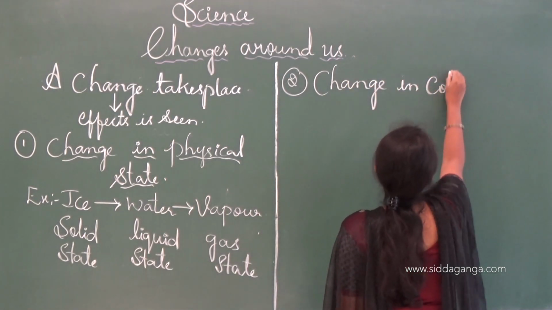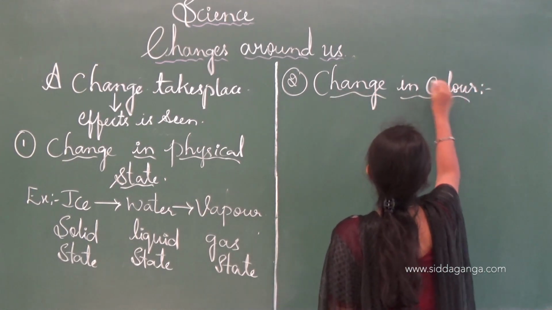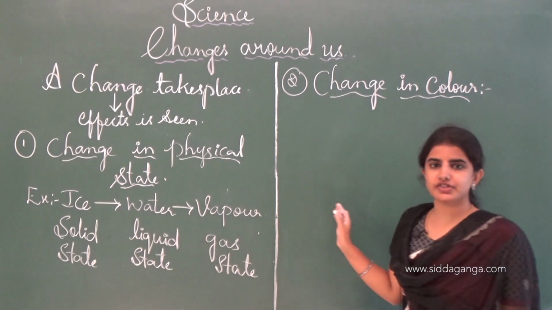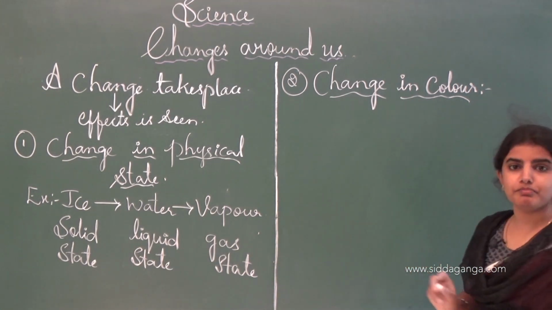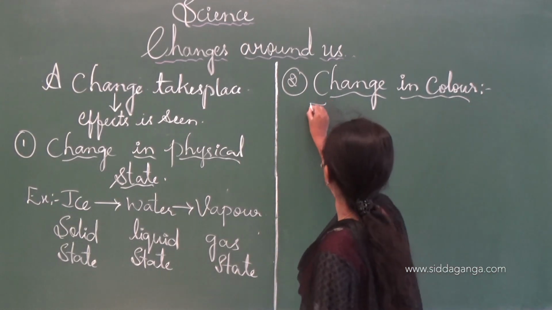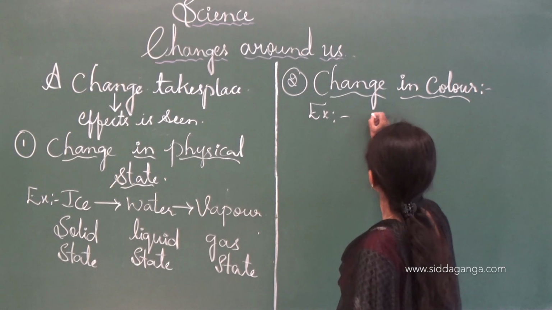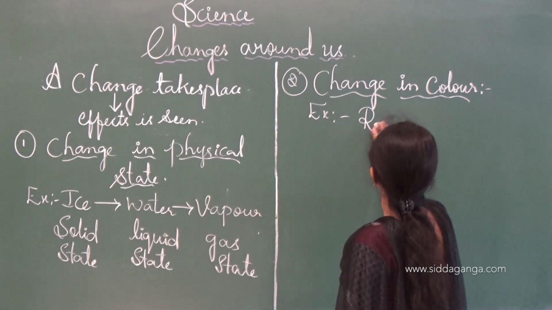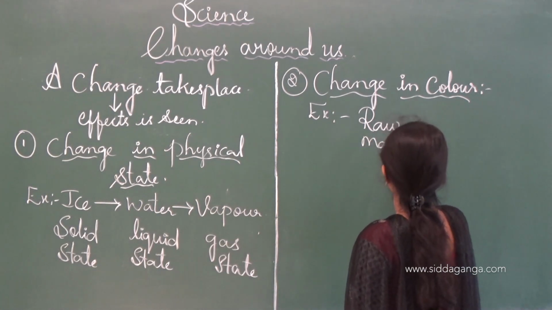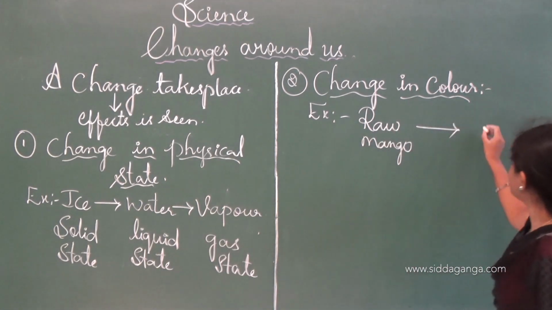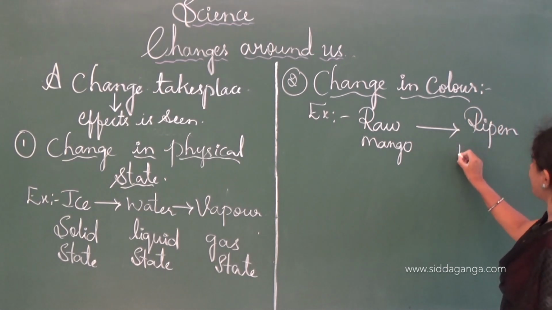Change in color. See, this is one of the changes which we observe in our surroundings. See, for example, mango. Raw mango gets converted into a ripened mango.